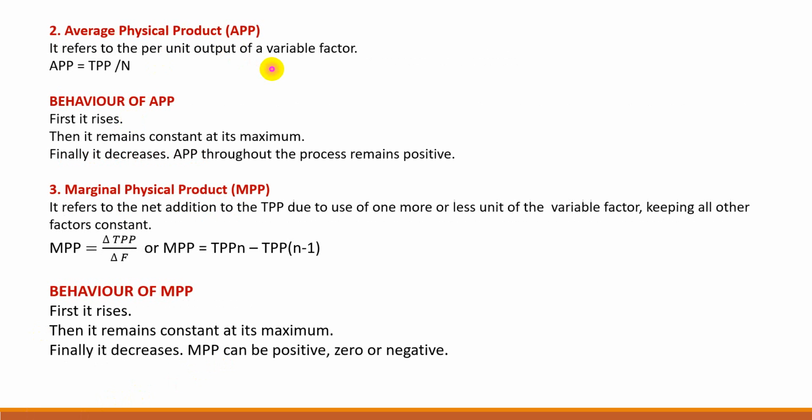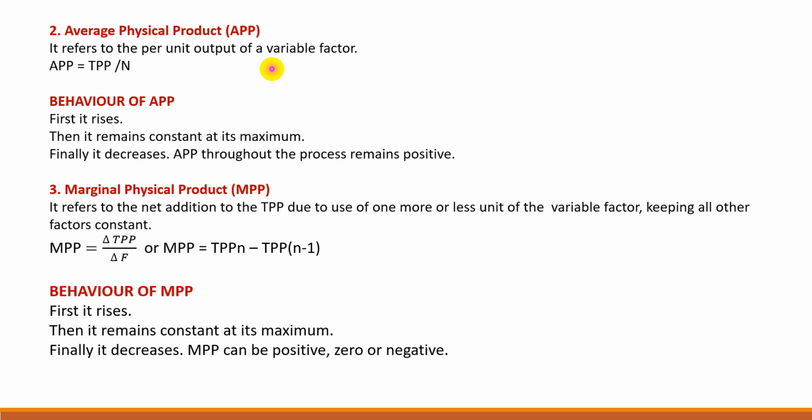Average physical product. Average physical product refers to the per unit output of a variable factor. That means average physical product of a factor is the total physical product divided by the number of units of a factor.